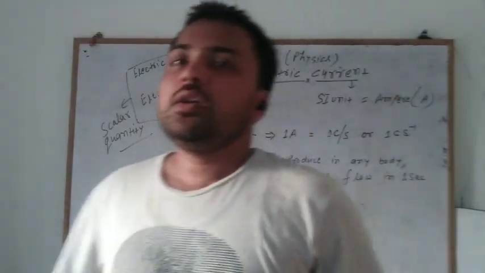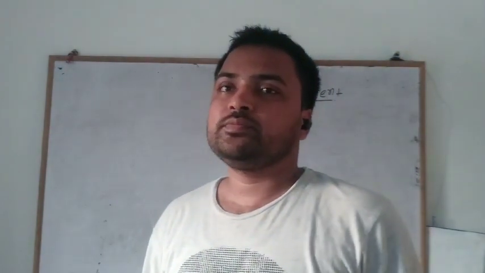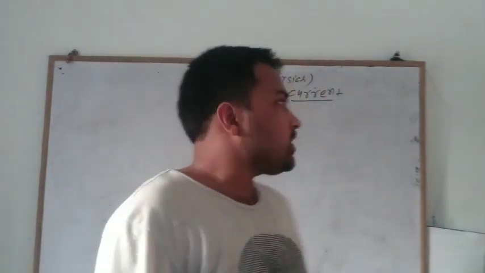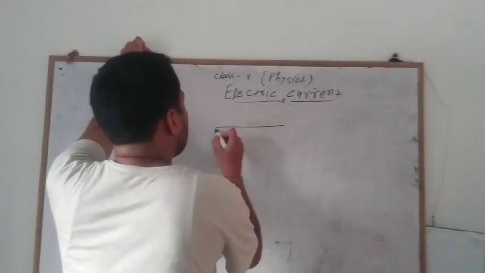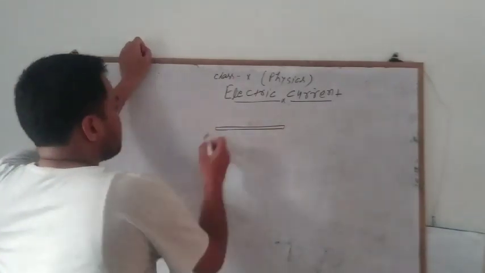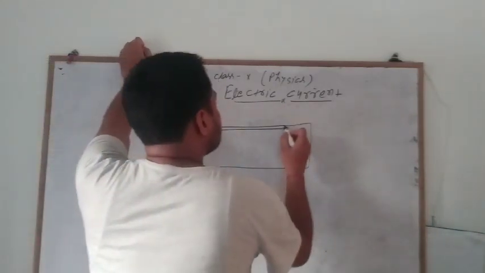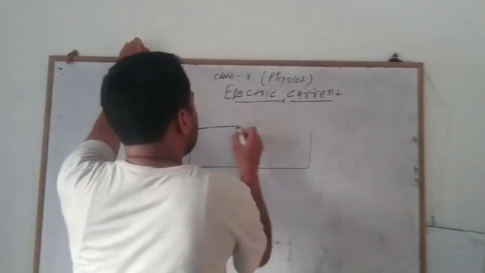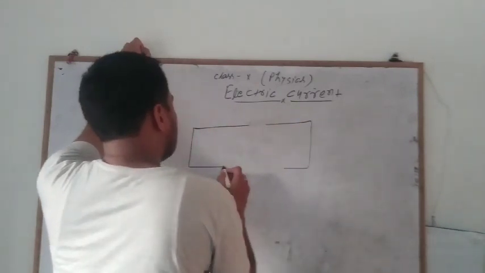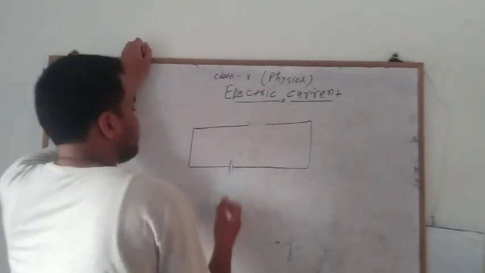Now we will discuss the direction of electric current. Suppose there is a metallic wire, and here one cell is connected with this metallic wire.